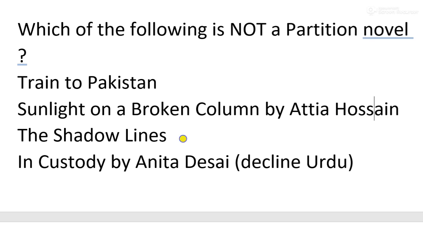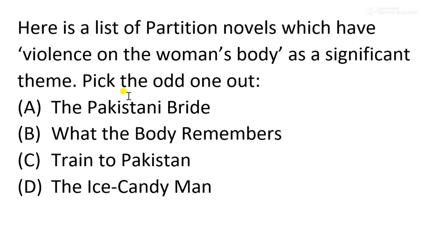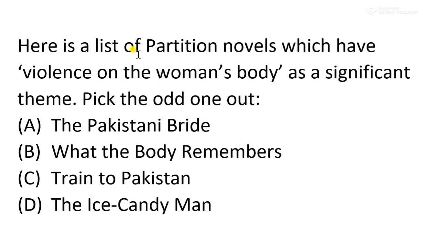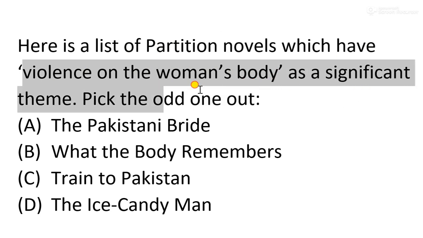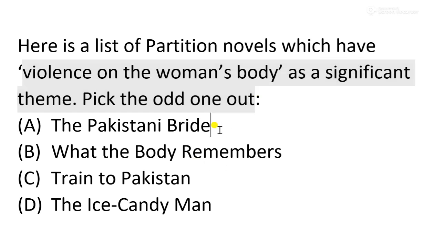Anyway, so next question we have. Here is a list of partition novels which have the violence on the woman's body as a significant theme. Pick the odd one out. Now, there are several names, so you can easily identify one work, that is Train to Pakistan.